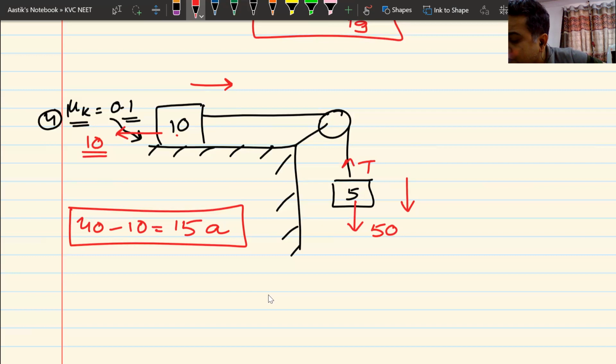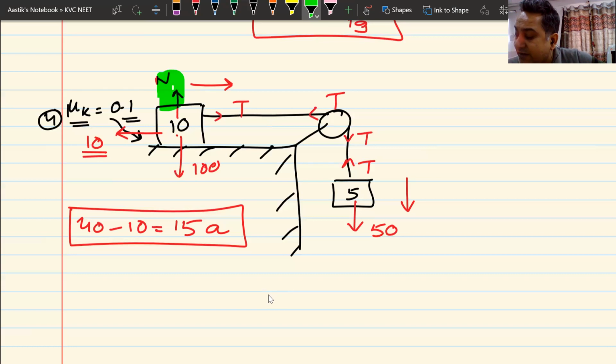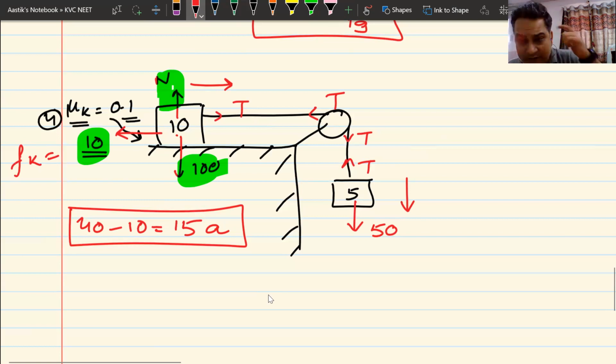I have drawn the free body diagram in my head. That is the free body diagram. This is 100, this is normal reaction N. I have calculated the normal reaction in my head. N is 100. Then I have calculated the frictional force also in my head. That is equal to mu k multiplied by N.